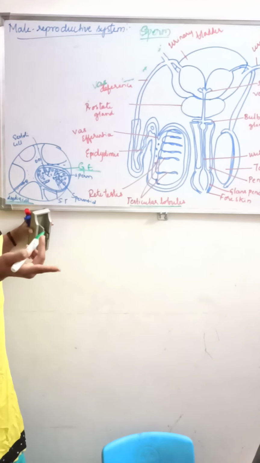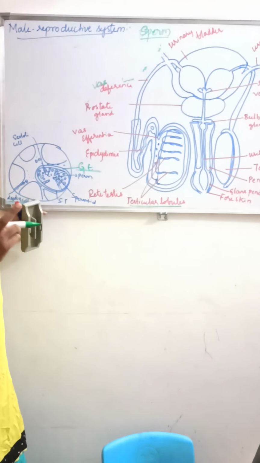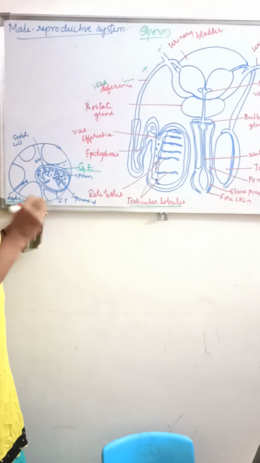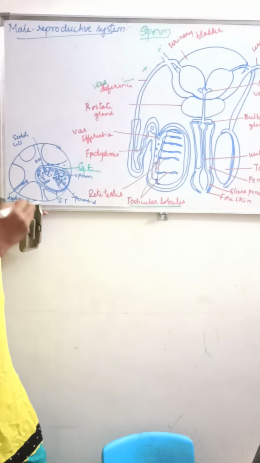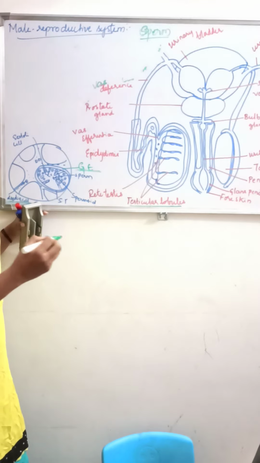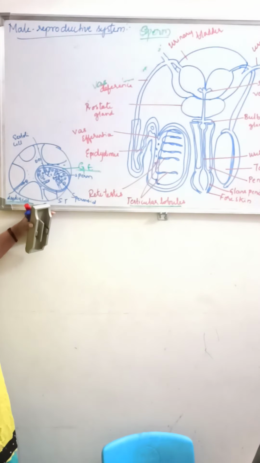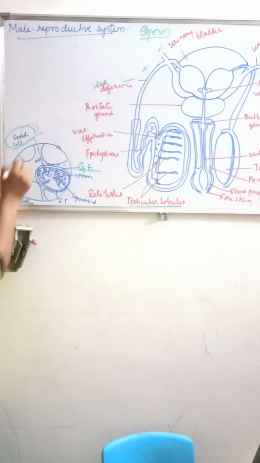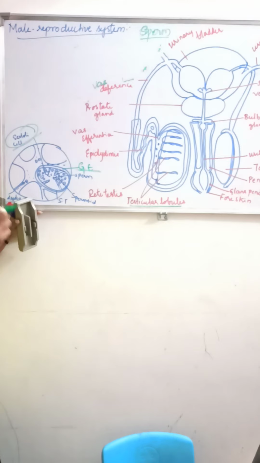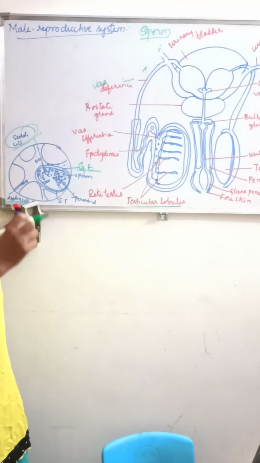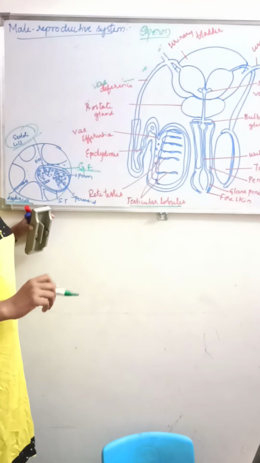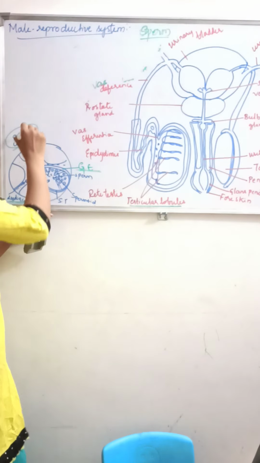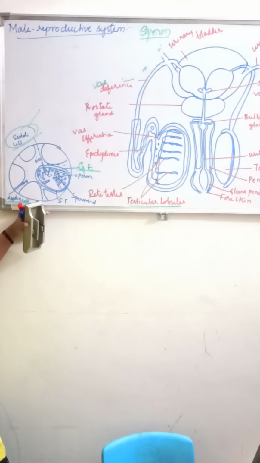Male germ cells are also called spermatogonia or sperm mother cells. What do the male germ cells do? They undergo division which leads to the formation of sperm. So what are these Sertoli cells? You can see here, this is the Sertoli cell. What do the Sertoli cells do? They provide nutrition for the sperm during the process of spermatogenesis.